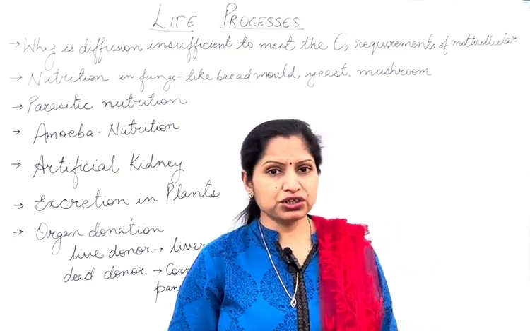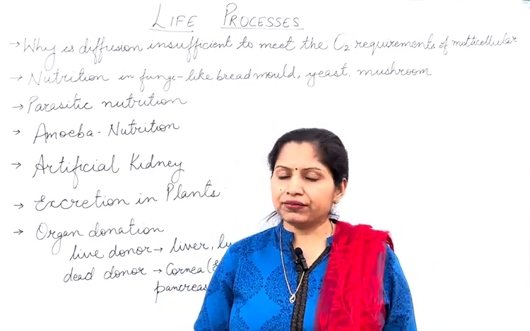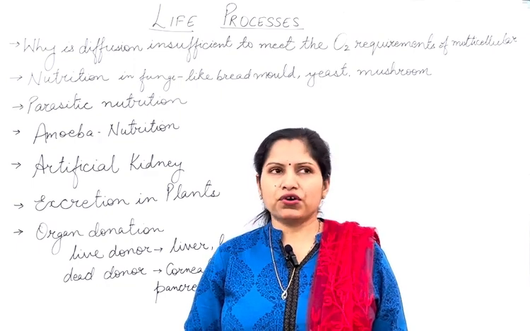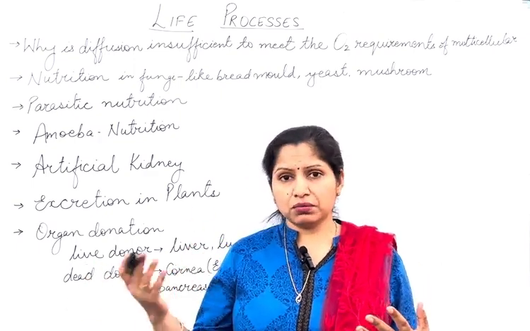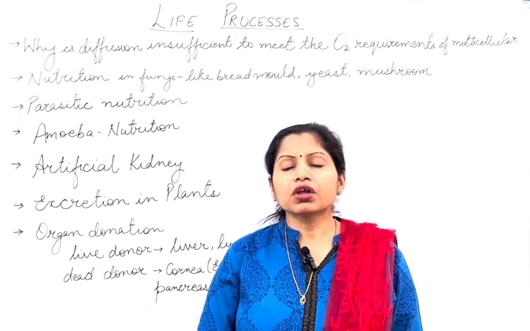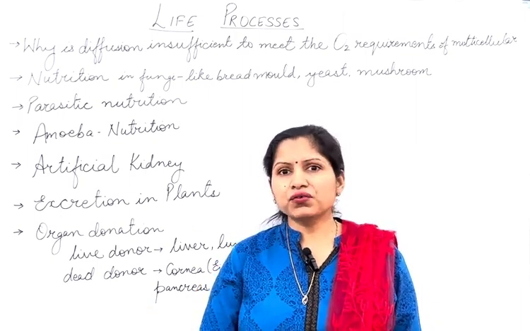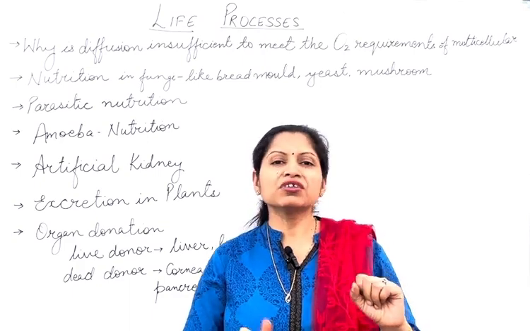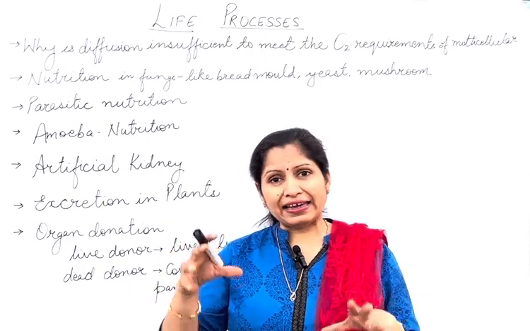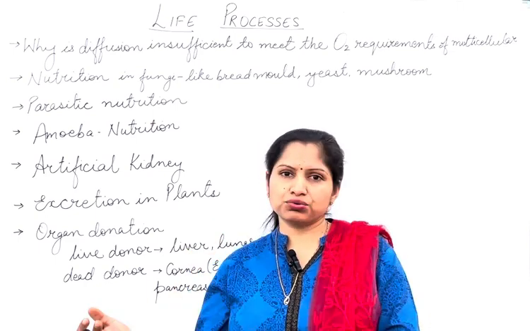This organ donation could be performed by a living person also. For example, we have two kidneys, so one of the kidneys could be donated by a person to another person. Apart from that, a part of the lungs, a part of the liver also. We have just one liver only, na? But a part of that liver also could be donated from one person to another.